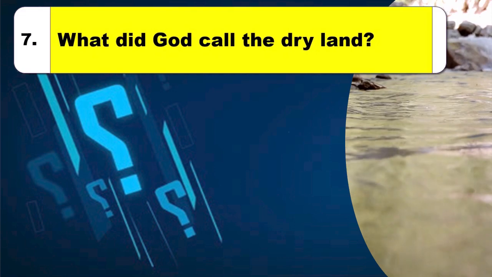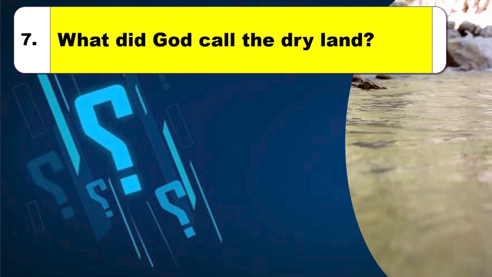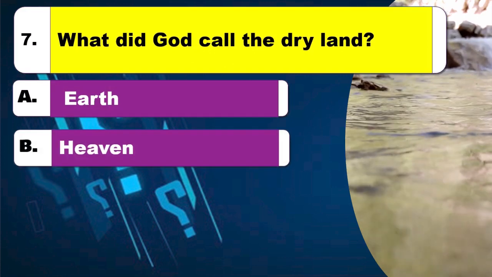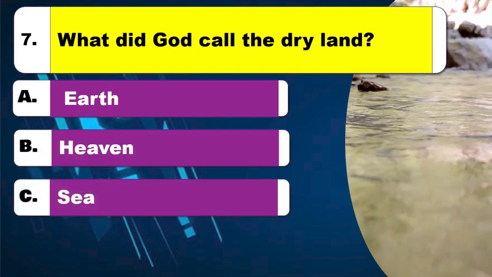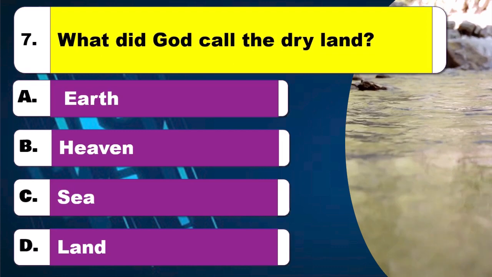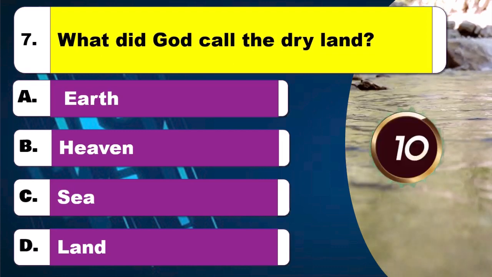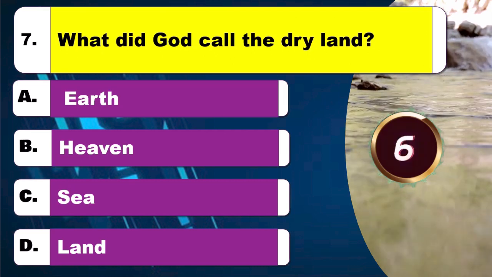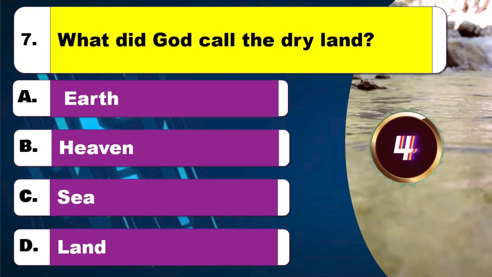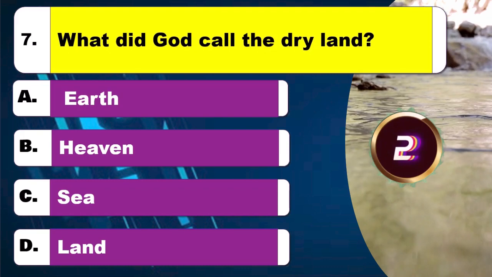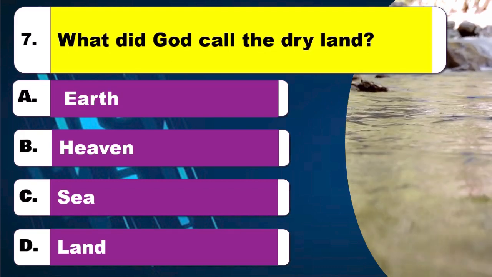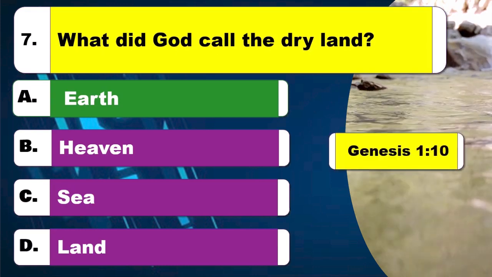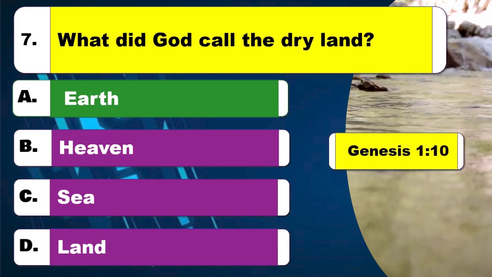Question 7. What did God call the dry land? Option A, earth. Option B, heaven. Option C, sea. Option D, land. Time to think. The right answer is option A, earth. The Bible reference is Genesis, chapter 1 verse 10.